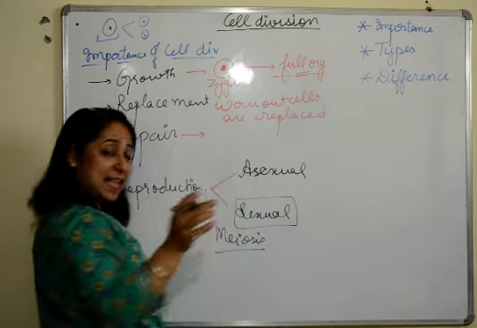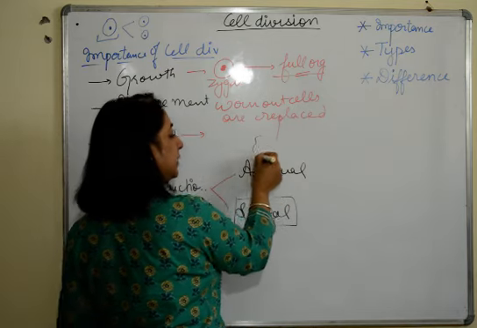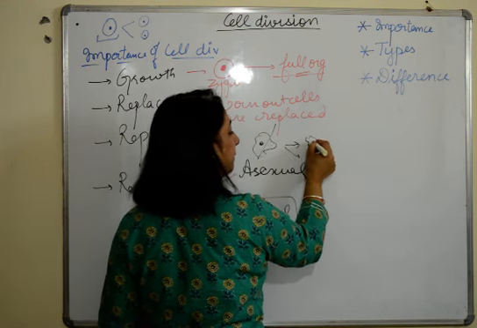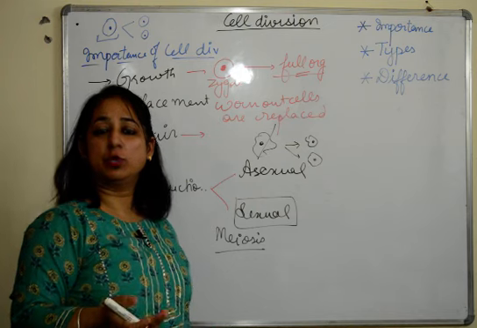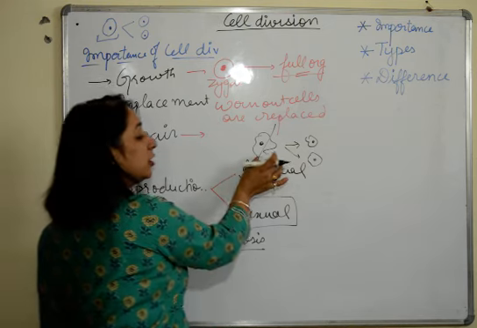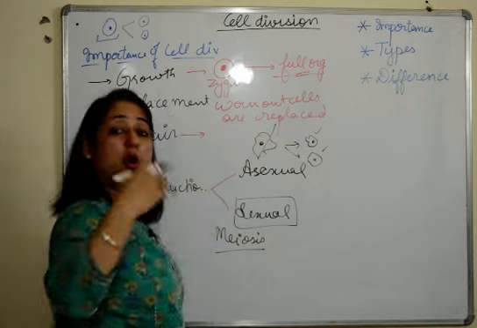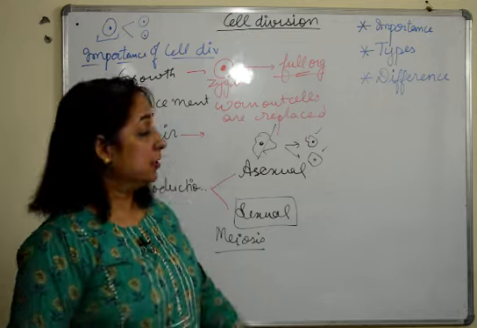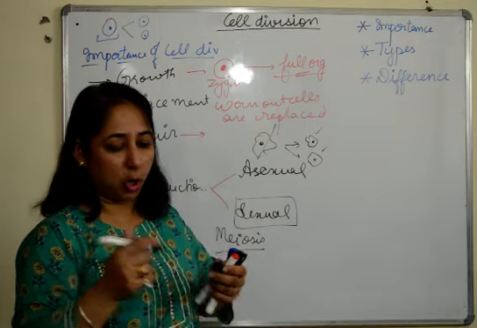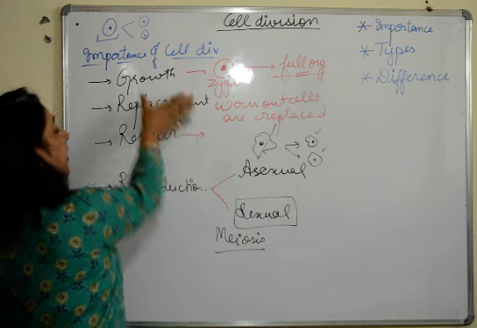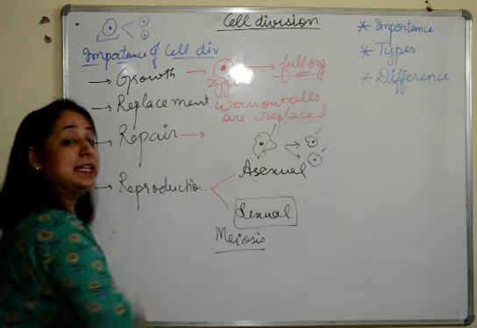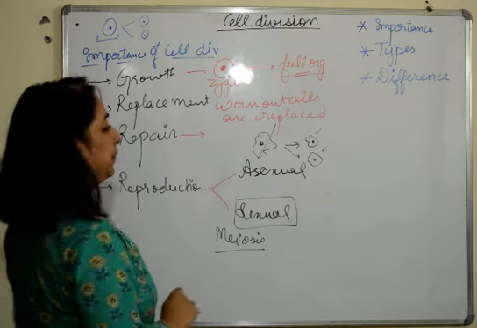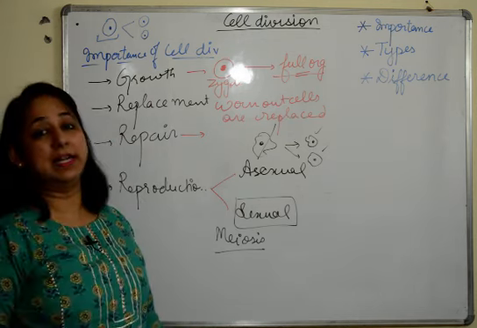And when we say asexual, what does asexual mean? This is an amoeba. It divides to form two daughter amoeba. So this is asexual mode of reproduction because a single organism is dividing to give rise to new organisms. This is also known as a mode of reproduction. So here the type of division is mitosis. We'll talk about it. अभी के लिए you just understand that it helps in growth, replacement, repair and reproduction. What is helping? The process of cell division. So this was about the importance of cell division.